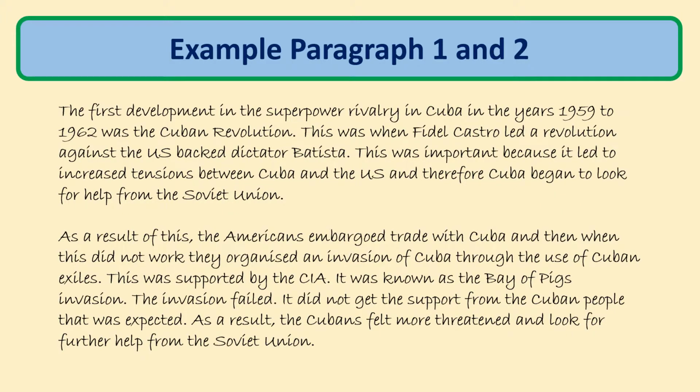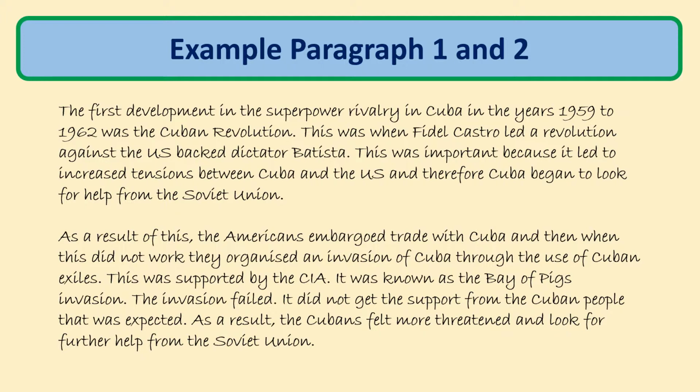So here I've got an example paragraph 1 and 2. I'll just read it out. The first development in the superpower rivalry in Cuba in the years 1959 to 62 was the Cuban Revolution. This was when Fidel Castro led a revolution against US-backed dictator Batista. This was important because it led to increased tensions between Cuba and the US, and therefore Cuba began to look for help from the Soviet Union.